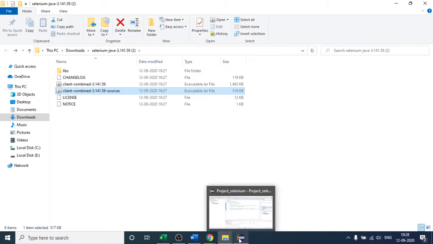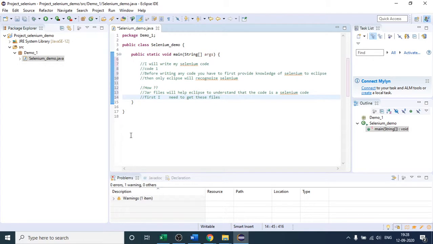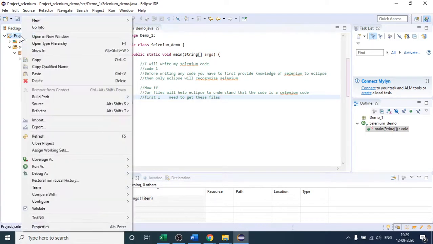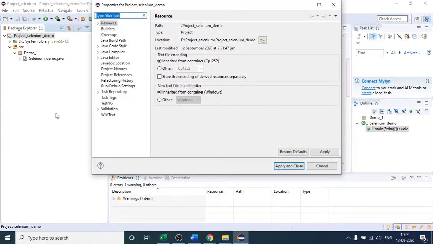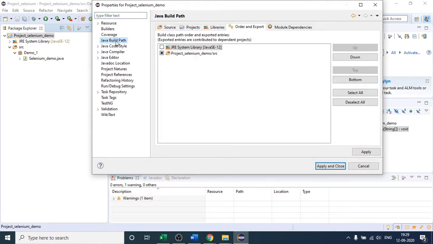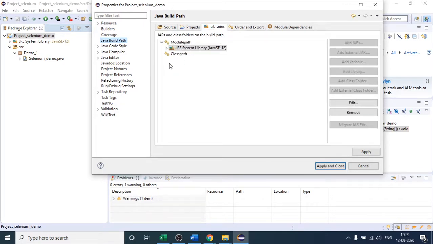I will come to my Eclipse again. This is my project name, project underscore selenium underscore demo. I will right click this, and come to the properties tab. Then, this fourth one, Java build path. After that, come to the libraries tab. Here click this class path. When you click this class path, you will see these options highlight. So I have to click this one.